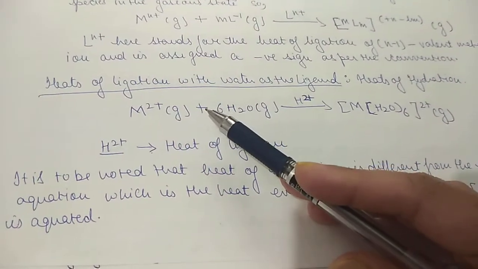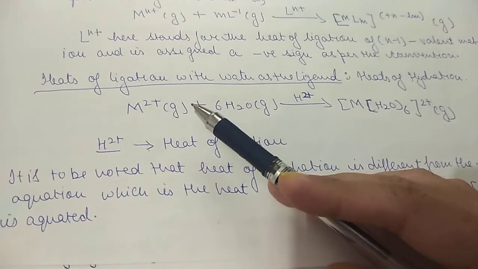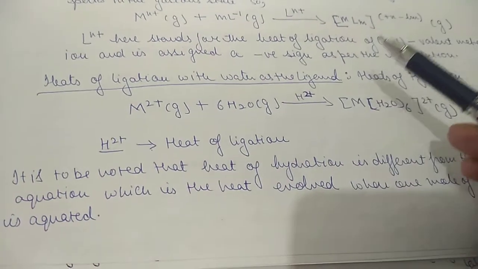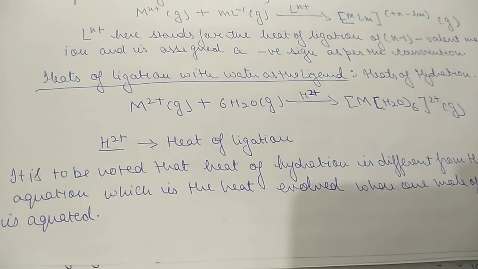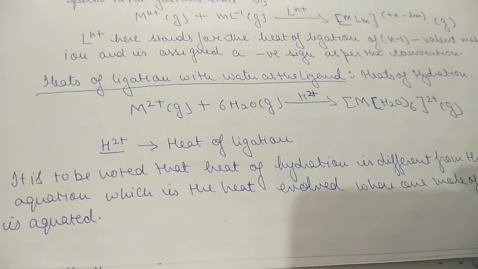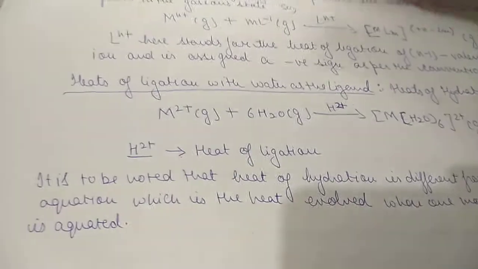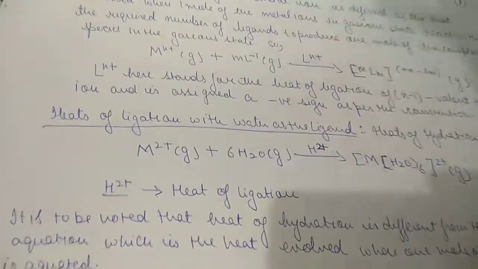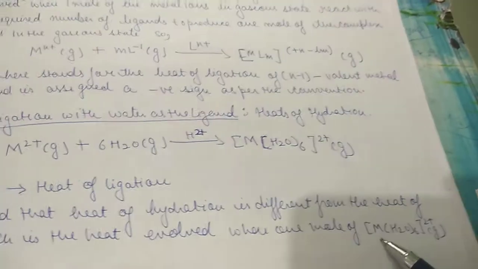While in heat of hydration, your metal ion is getting hydrated. That means we are adding water to the metal ion, so hydration is of the metal ion, not of the complex.